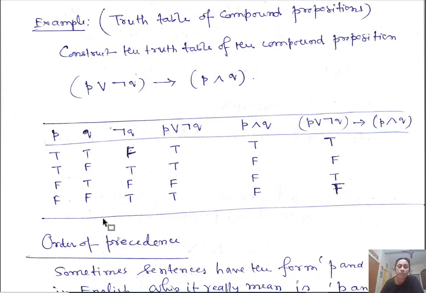But if you have three variables, then we have P, Q, suppose R. Then how many combinations do we have? Each variable has two assignments, either true or false. So with two variables you get 2 squared, with three variables 2 cube, with 4 variables 2 to the power 4. That means 4 variables involve 16 elements. 2 propositions, you have 4 elements. 3 propositions, 8 elements. So it is 2 to the power of the number of variables.